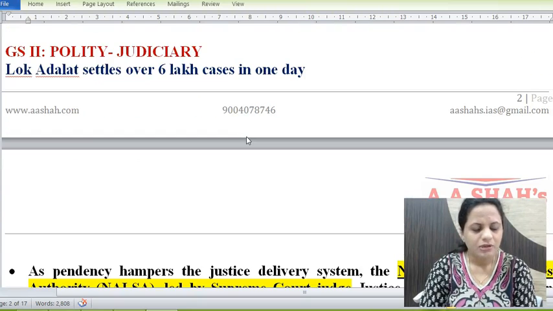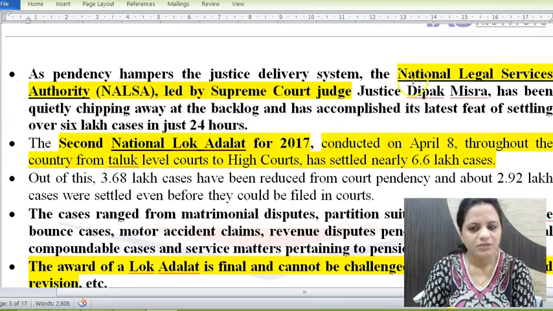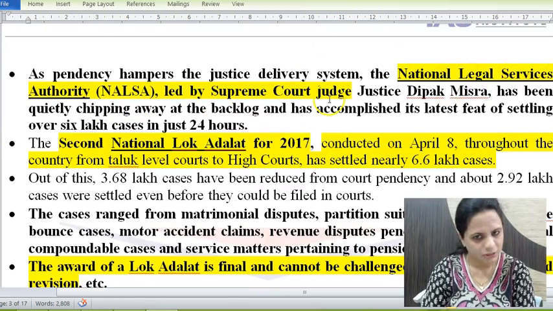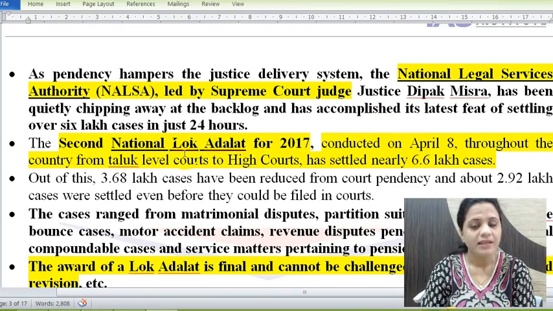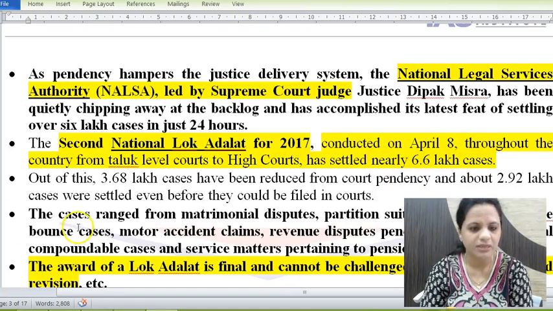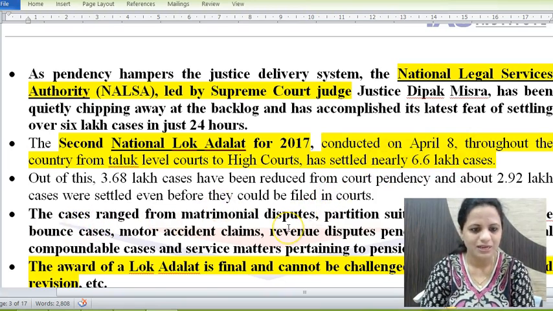Then next is Lok Adalat settles over 6 lakh cases in one day. So this Lok Adalat functions under NALSA, the National Legal Services Authority, which is led by a Supreme Court judge. There is the National Legal Services Authority, then at High Court level there is the State Legal Services Authority, and the Lok Adalats are established. So the second National Lok Adalat was held in 2017, and in this nearly 6.6 lakh cases were settled. It was conducted throughout the country from taluka level courts to high courts. So this is the news regarding that.